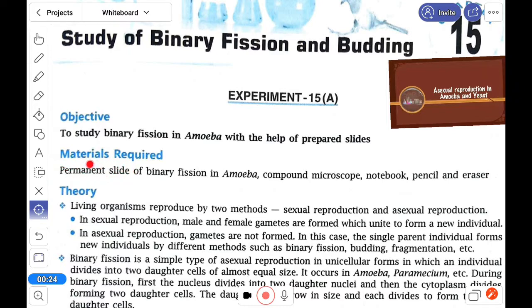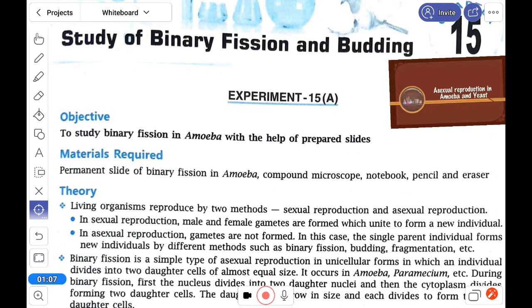What is a permanent slide? A permanent slide means that it is prepared, and this prepared slide we have to only see and observe under the microscope. Here the objective is the study of binary fission of amoeba with the help of prepared slides, so we need one compound microscope, pencil, and notebook for drawing purposes, and you should have some theory knowledge of what actually this binary fission is.